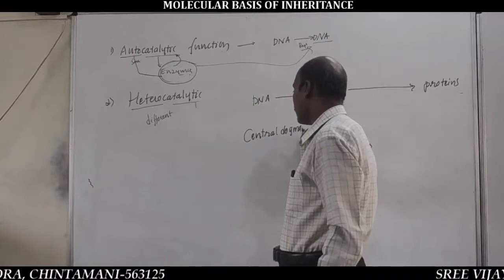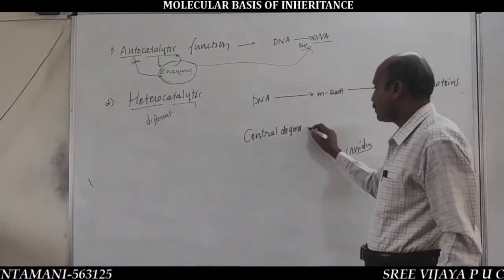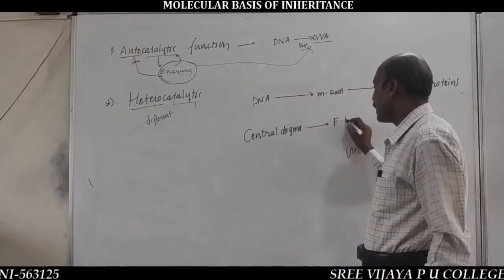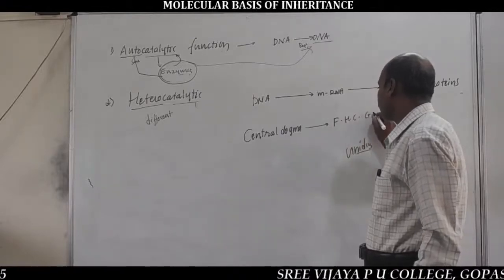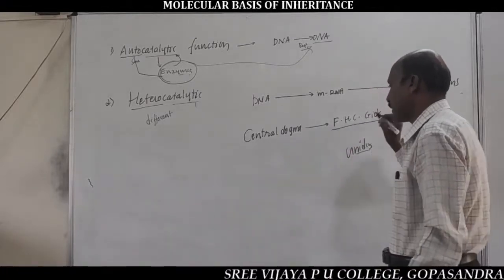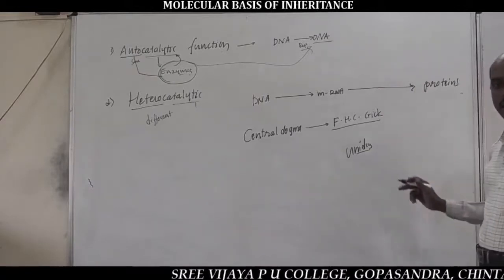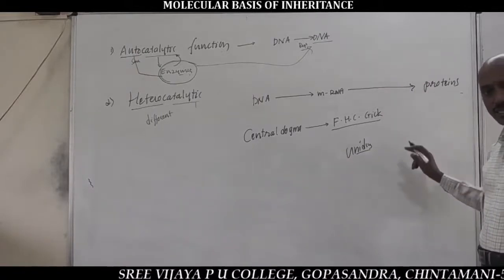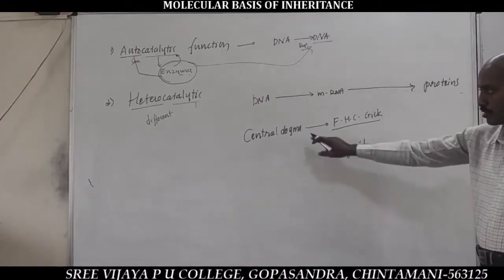Central dogma. It was first noticed by Francis H.C. Crick. Francis H.C. Crick. Very important for one more question.